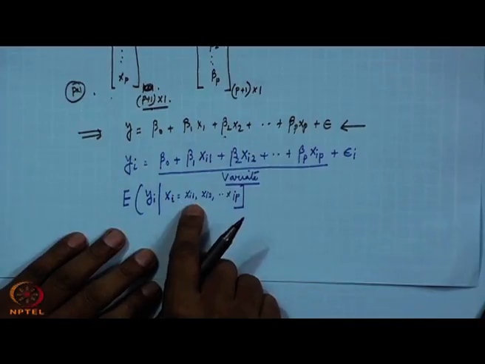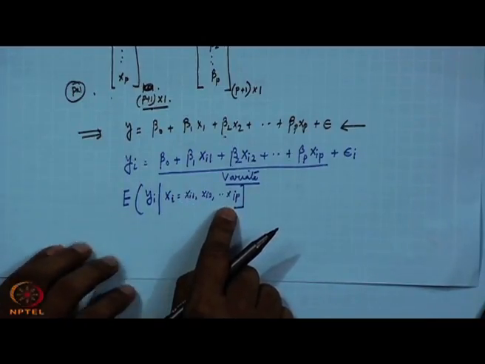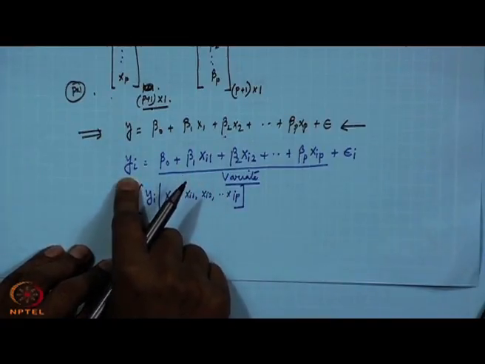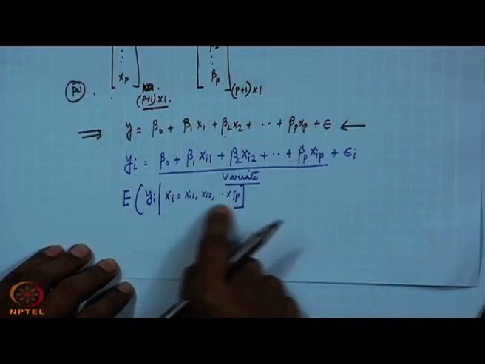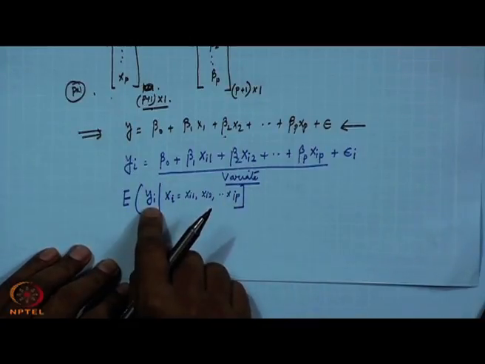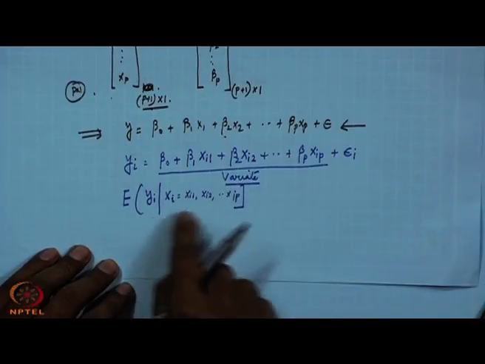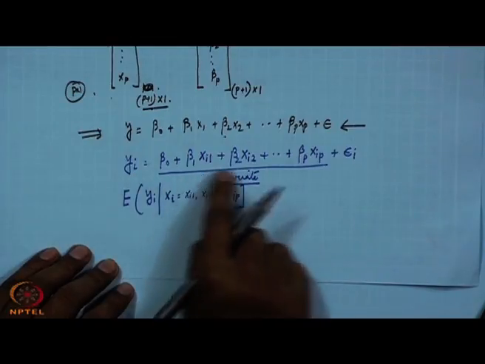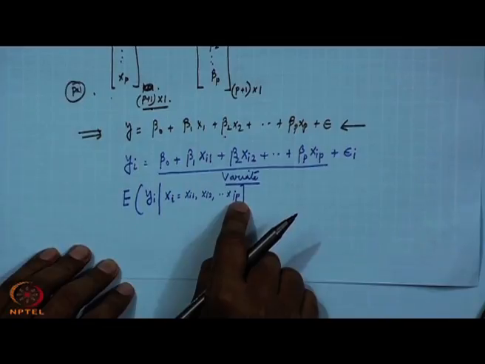If I know the ith observation for the individual variables, the IVs, then what will be the value of yi, that is the predicted value. As we do not know what these IVs are for the ith observations, we also do not know what the yi value will be, but by this variate we are basically saying what will be the expected value of yi if you collect the ith observation xi1 to xip.